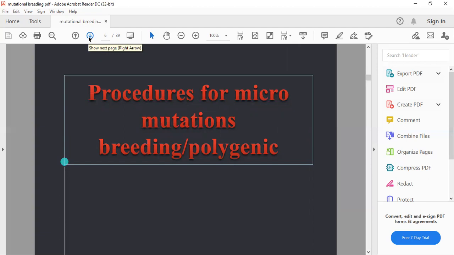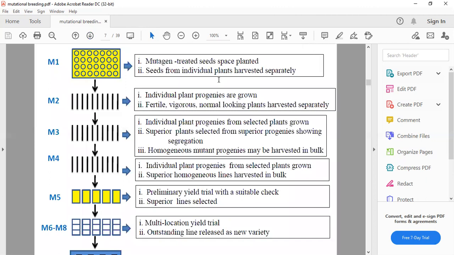Okay, so in a mutation program, we first develop a generation-wise program. You can see here the different generation-wise program formulated for the purpose of mutation breeding. Mutation breeding is generally a breeding program, but it's not similar to conventional breeding. For genetic diversity, we need to do a mutation experiment.